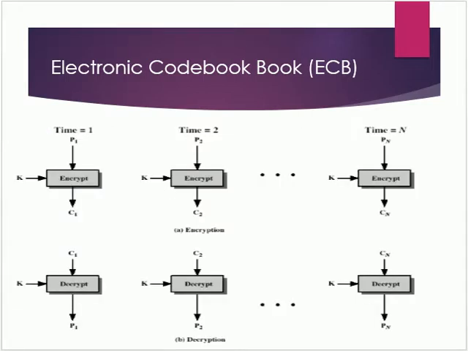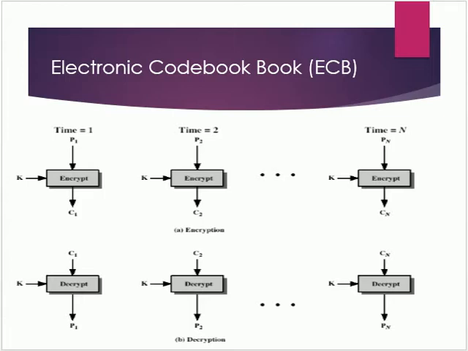This diagram shows electronic code book encryption as well as decryption. Here we can see that the plain text is broken into a number of blocks, from P1 to Pn, and then each of these blocks is separately encrypted using the same key k, and then we get the different blocks of ciphertext.